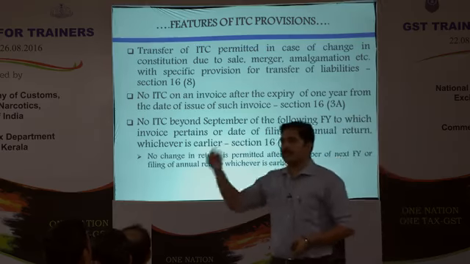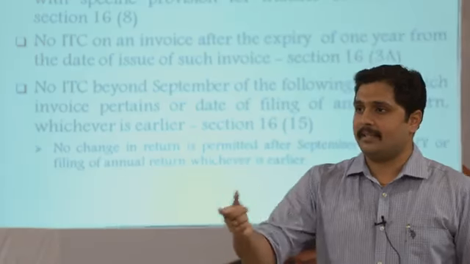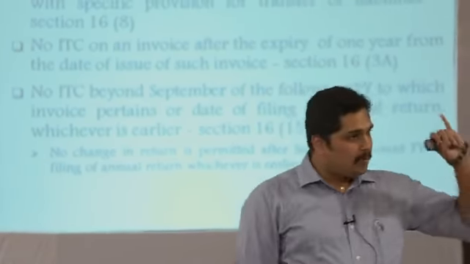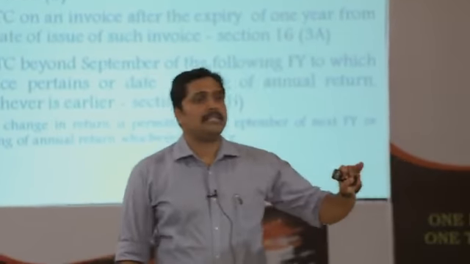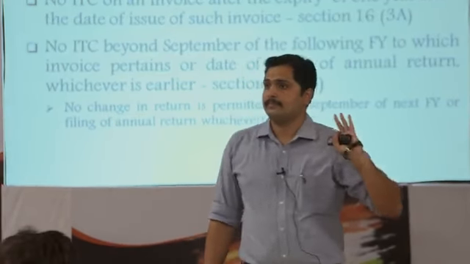In September of the next year, you will have a chance to make small corrections, not revise the return, such as a debit note, which should be raised within September of next year. So within that time you should have taken the credit, or by the time of filing of the annual return. The last date for filing the annual return is 31st December of the next year. Reading all three together, it is either 1 year, or September of the next financial year, or the filing of the annual return, whichever is earlier.